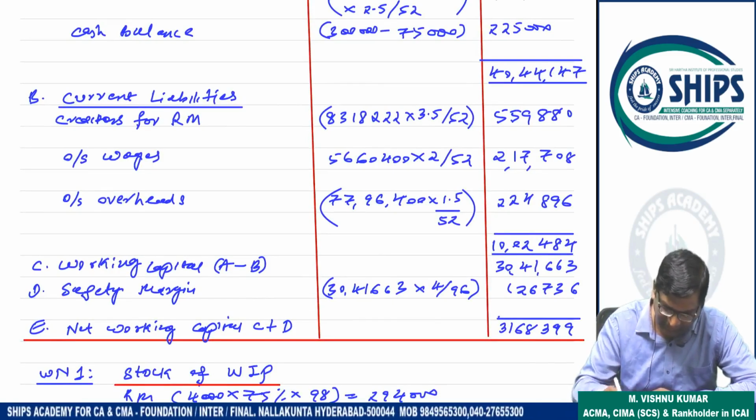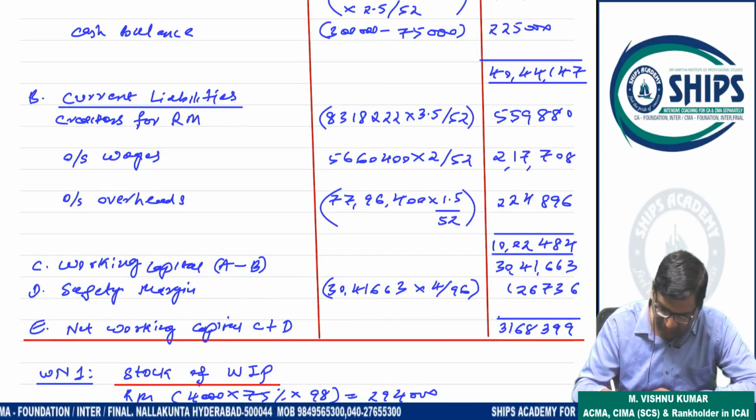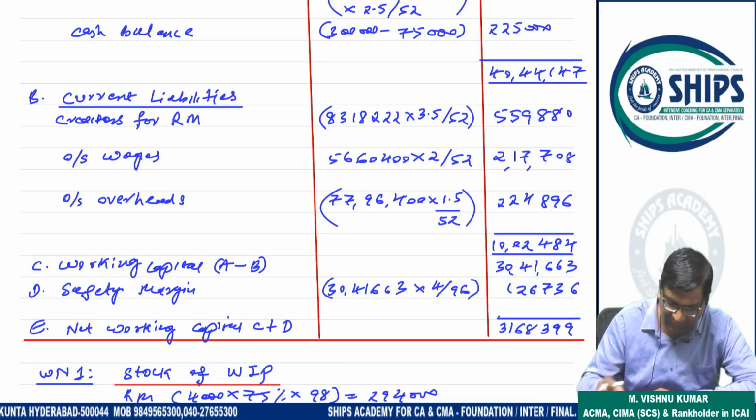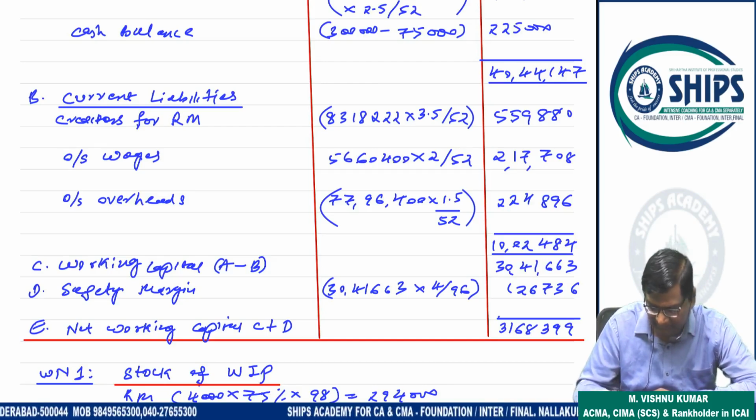So current assets minus current liabilities gives working capital. Safety margin is given as 4%. On this 30 lakh 41,663, 4 by 96 will come. So net working capital is 31 lakh 68,399. This is your working capital requirement. That's it.